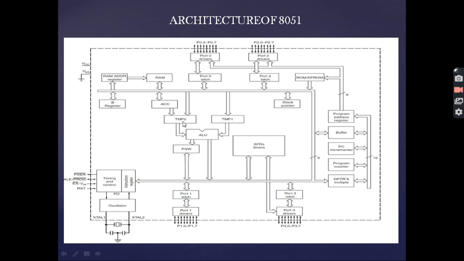Now coming to this portion, we have the TMP2 and TMP1. These are the temporary registers which can be used as temporary storage by the programmer. The ALU is the arithmetic and logical unit which performs arithmetic and logical operations. Now we have the PSW block, which stands for processor status word or program status word. The PSW has an 8-bit flag pattern where 5 of the flags are used and the rest are kept reserved.